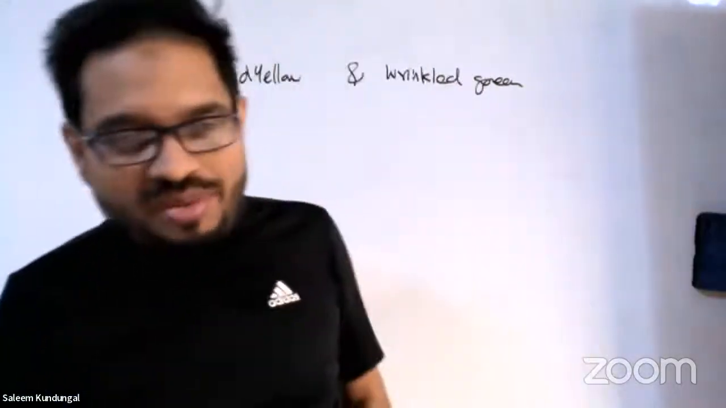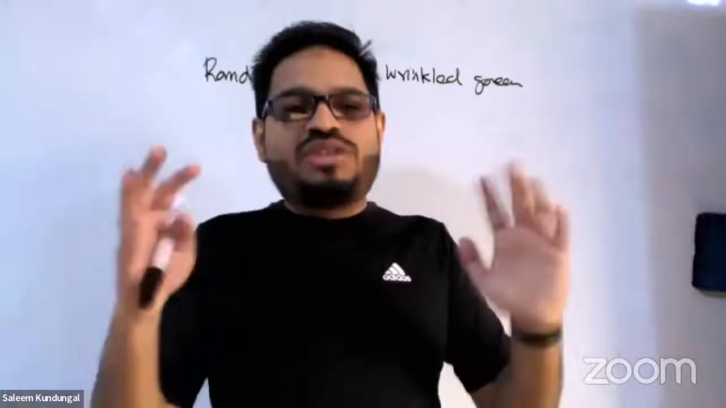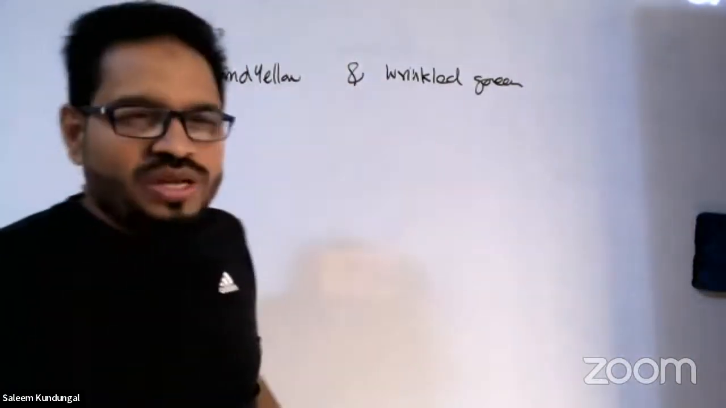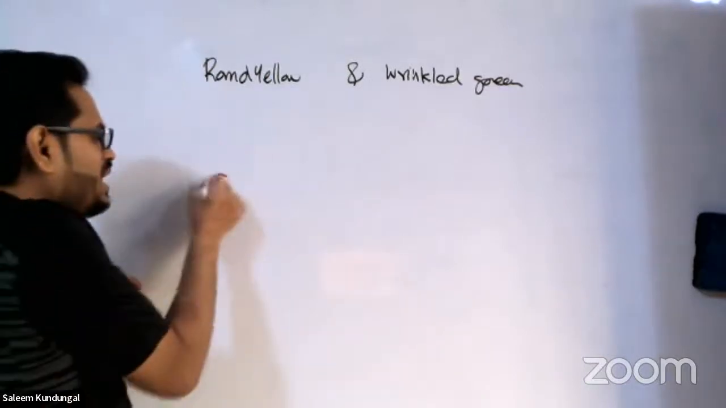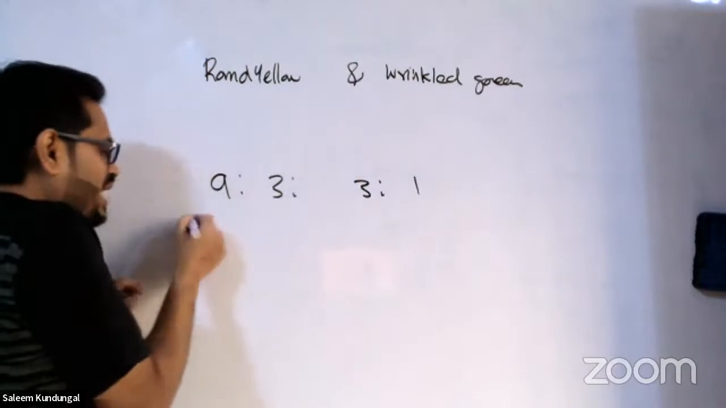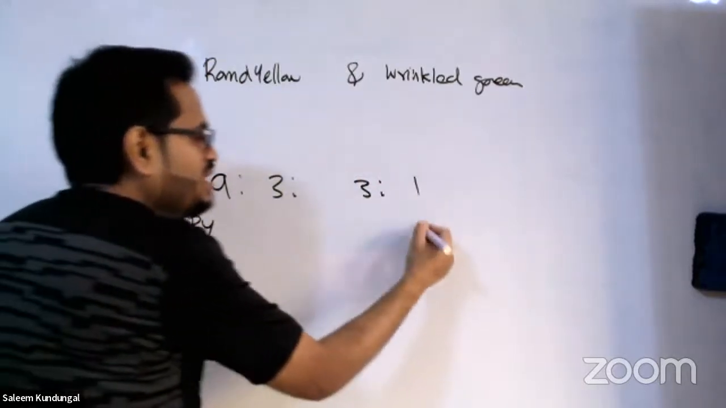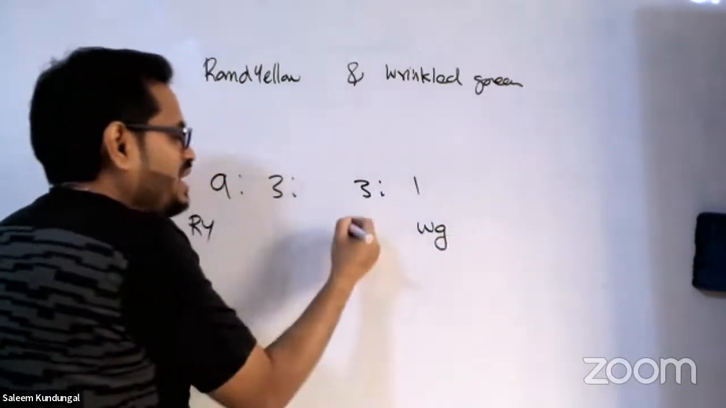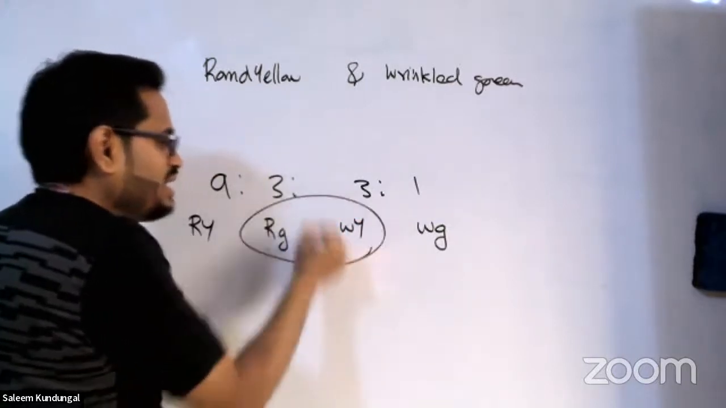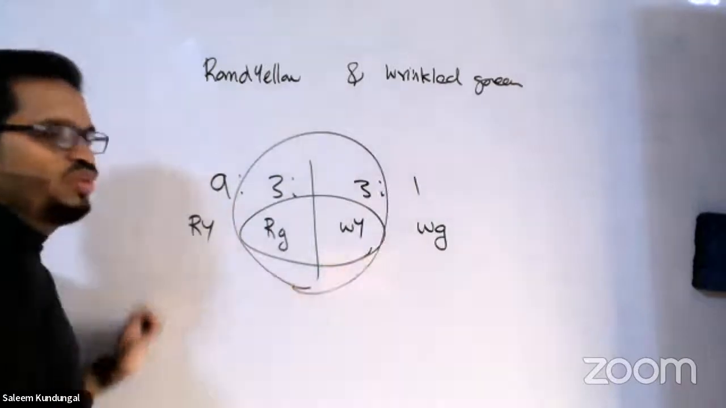So in a dihybrid cross, what happens when two characters are combined? Did we get round yellow and green only? No. Our result was 9:3:3:1, right? So what was 9? Round yellow. What was this one? Wrinkled green. What was this? Round green. This is wrinkled yellow. This is what we have to look into.